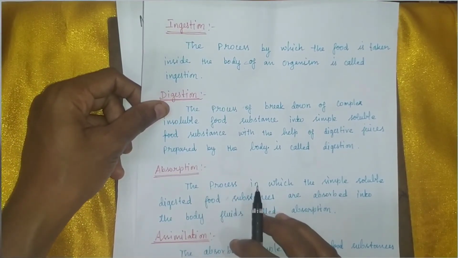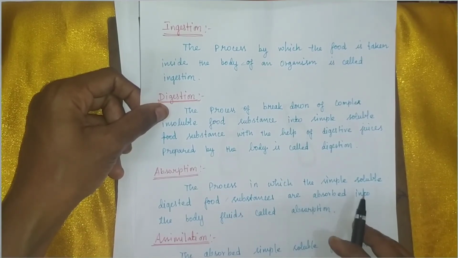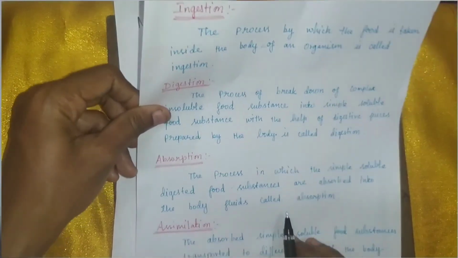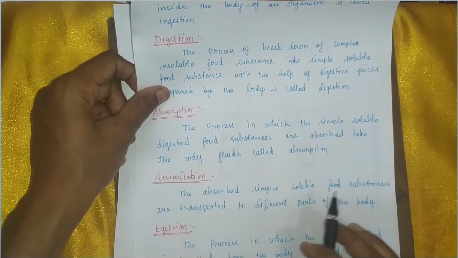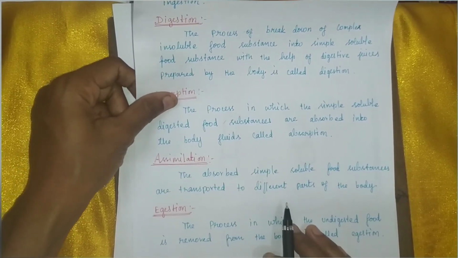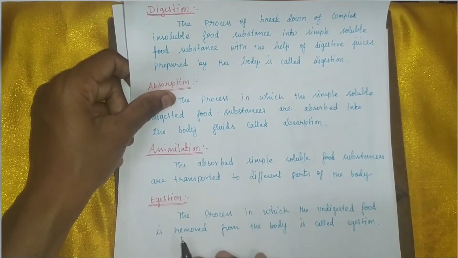Absorption: the process in which simple soluble digested food substances are absorbed into the body fluids is called absorption. Next, assimilation: the absorbed simple soluble food substances are transported to different parts of the body, which is known as assimilation. Egestion: the process in which the undigested food is removed from the body is called egestion.